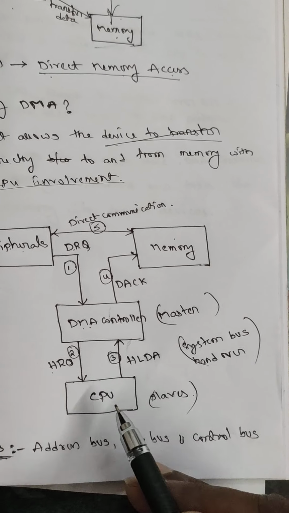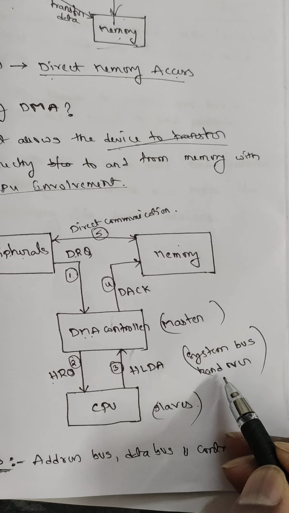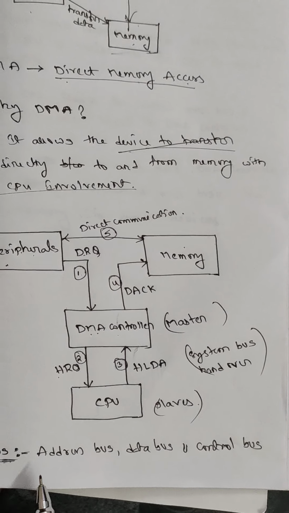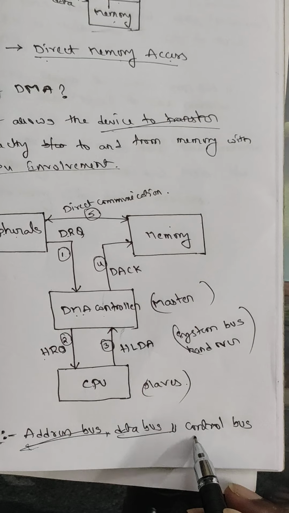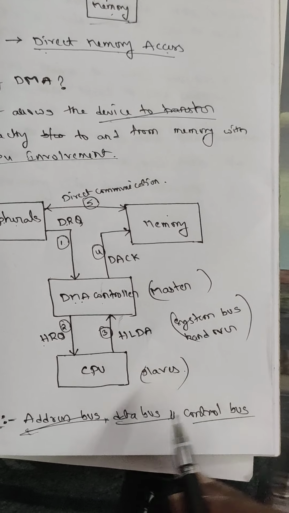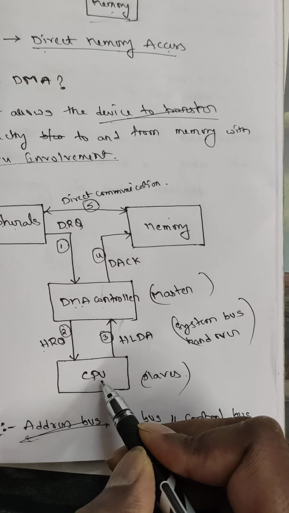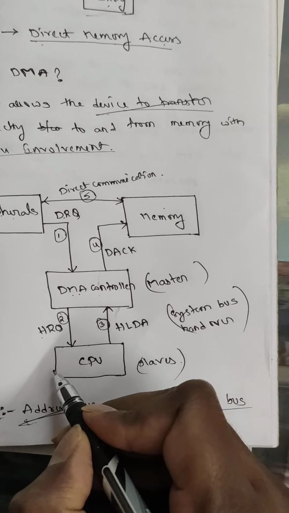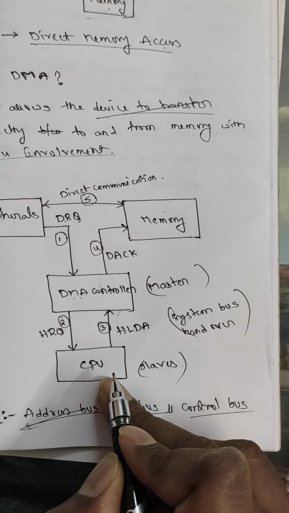The CPU must hand over the system bus to the DMA controller. The system bus is the address bus, data bus and control bus. At normal times these buses are under CPU control, and the CPU is the master.